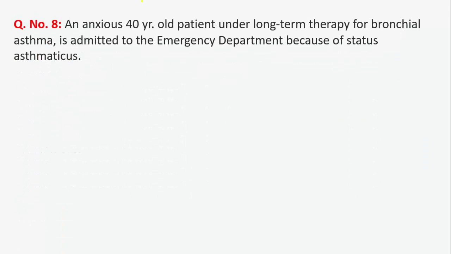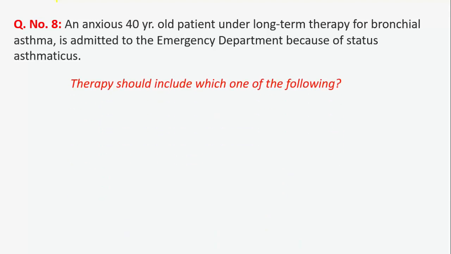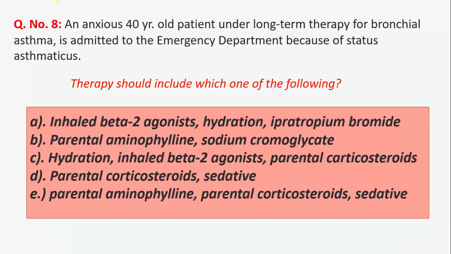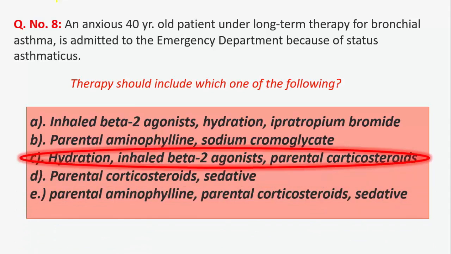Now question number 8. An anxious 40-year-old patient undergoing long-term therapy for bronchial asthma is admitted to the emergency department because of status asthmaticus. Therapy should include which one of the following? So he has come to the emergency department with acute exacerbation. So hydration, inhaled beta 2 agonist and parenteral corticosteroids will be given to this patient because the most severe form of asthma is called status asthmaticus.